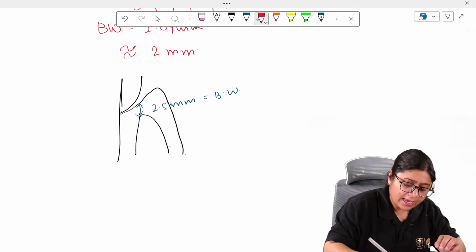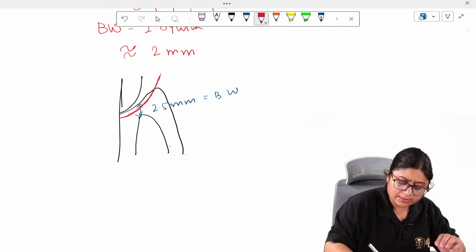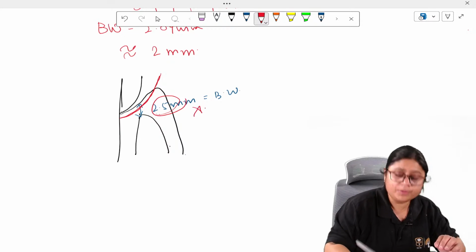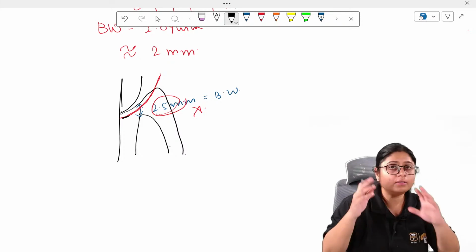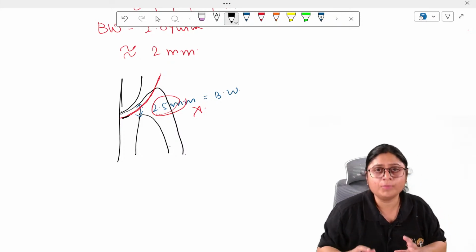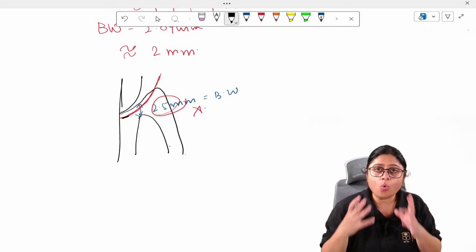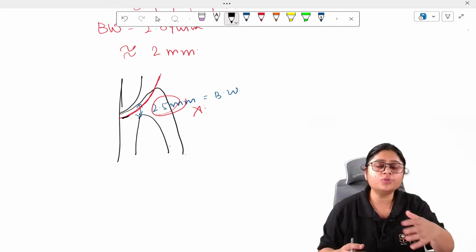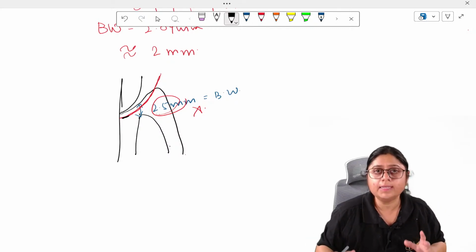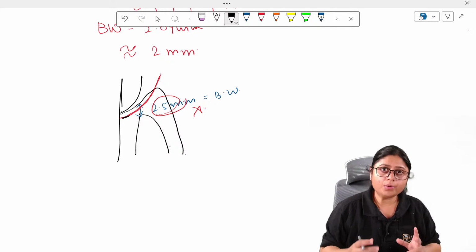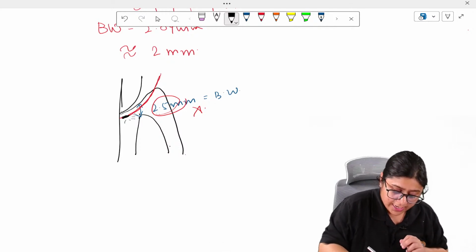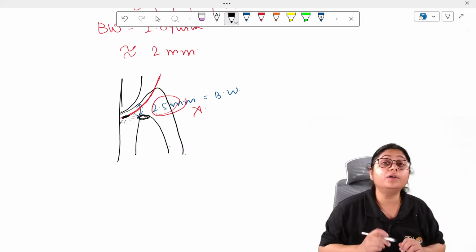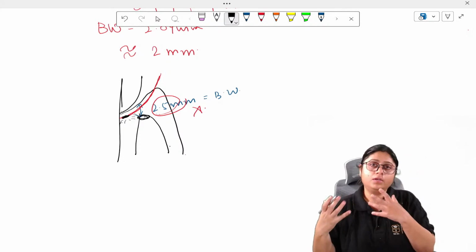Now what I have done is I have placed a crown subgingivally. This biologic width is hampered. Now there will be plaque accumulation here. Don't tell me that plaque will not accumulate. Plaque will definitely accumulate. It is the oral cavity. Every day the patient is not coming to you and getting the scaling done. So the plaque will start accumulating, the bacteria will release their toxins and it will be nearer to the bone.